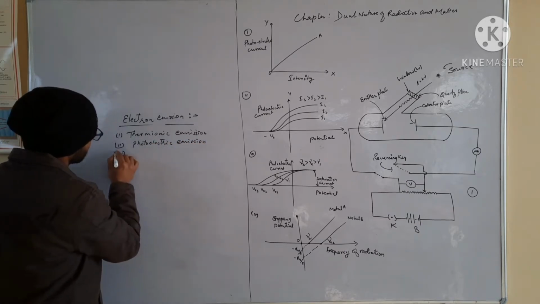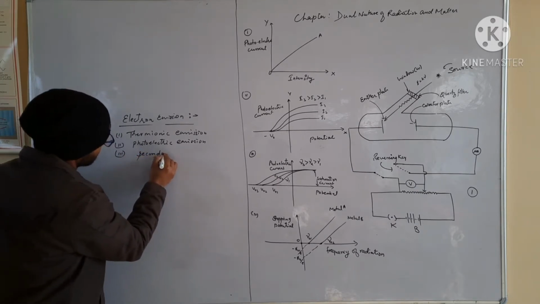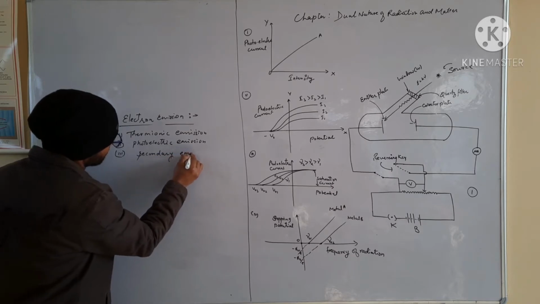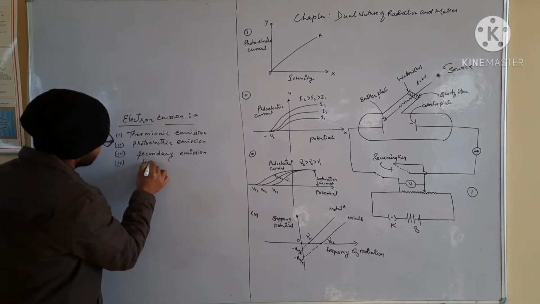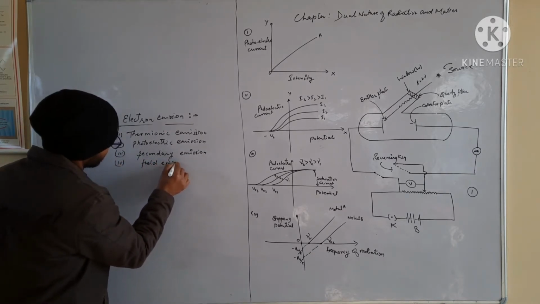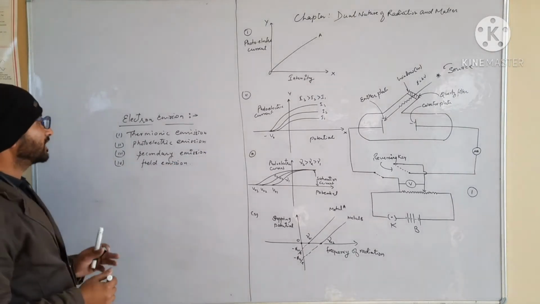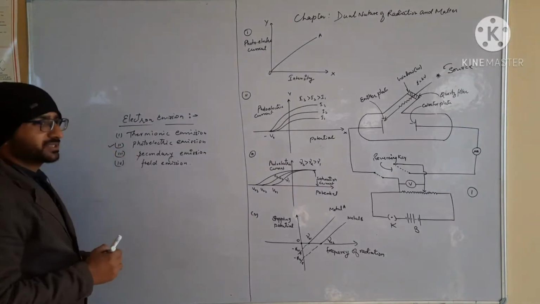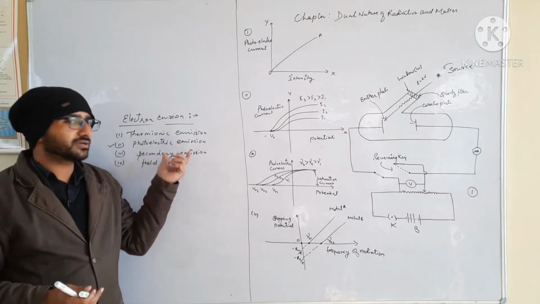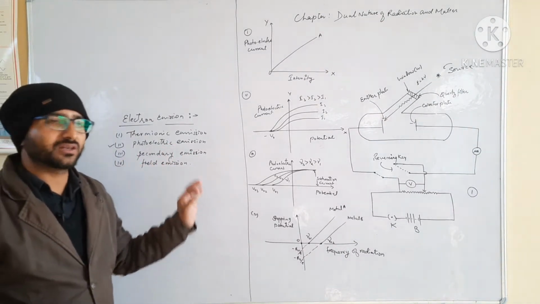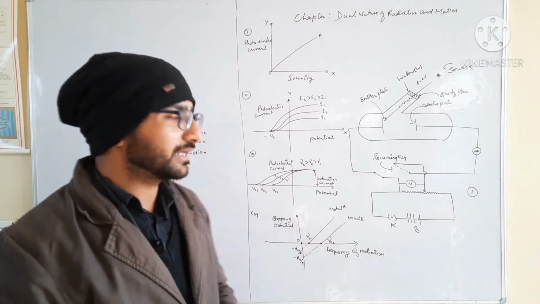Next are secondary emission and field emission. So these are the types of electron emission, but here we will discuss photoelectric emission. Photoelectric emission is the emission in which we eject electrons from the metal surface when light, or you can say radiation of suitable frequency, falls on it.